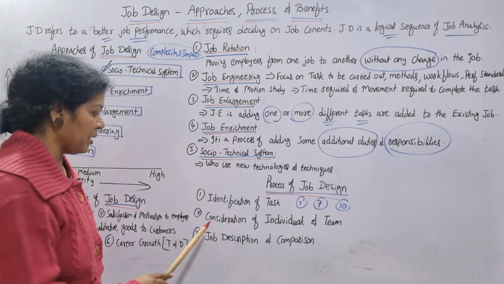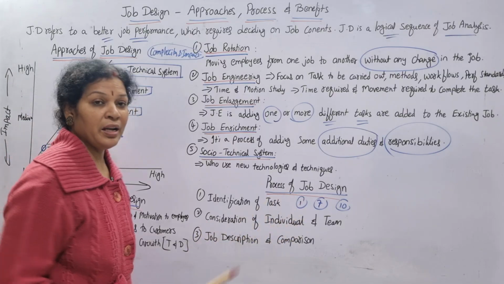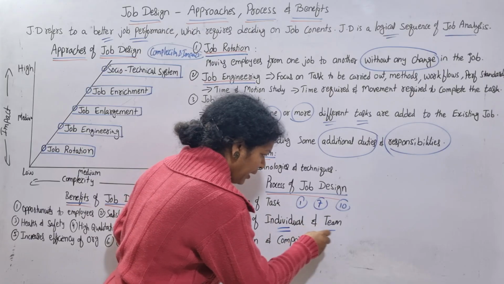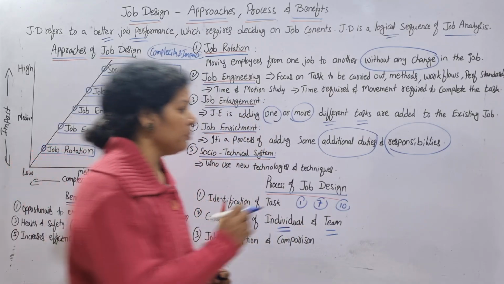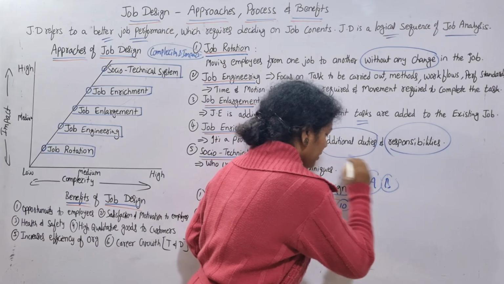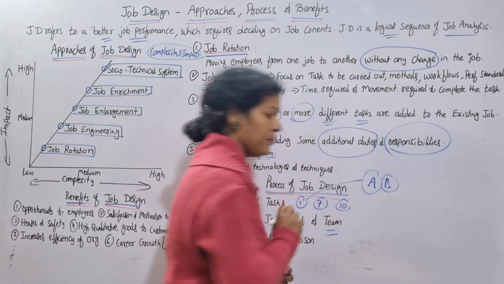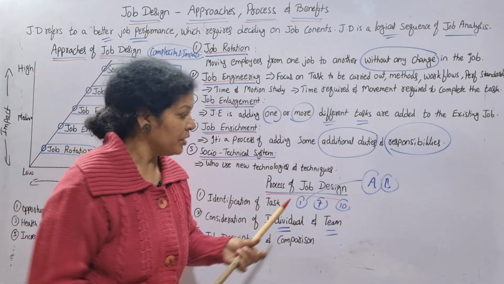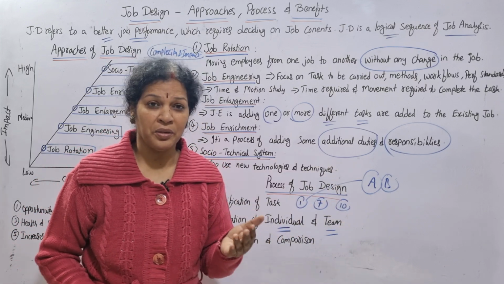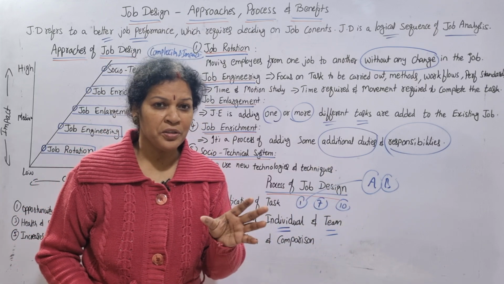Once you identify that jobs 1, 7, 10 are to be designed, the second step is consideration of individual and team. You have to consider individual and team also. Individual means, suppose A and B, both employees are there in job number 1. We have to consider A and B. What is their nature of job? What are they doing? Duties. What kind of changes can we make?